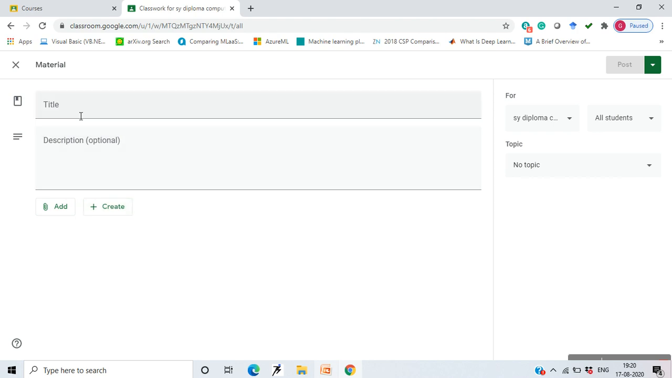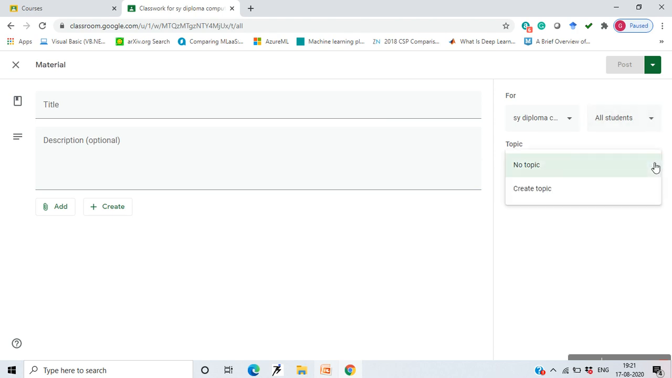You can give some title to it, describe it. If you want to share it with a particular class, this is the default class, but if you want the same thing to be shared with both the classes, you can click it from over here and you can select. Or you can be very specific to a few students: instead of all students, if you want it to be shared with a particular student, you can add the names of the students.